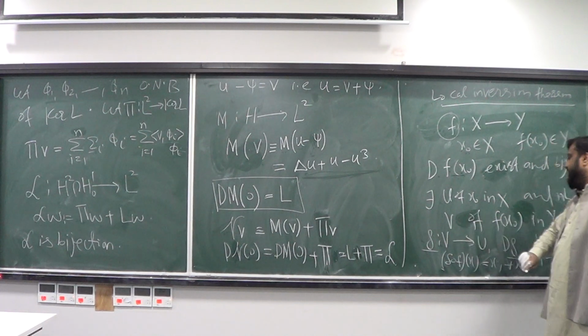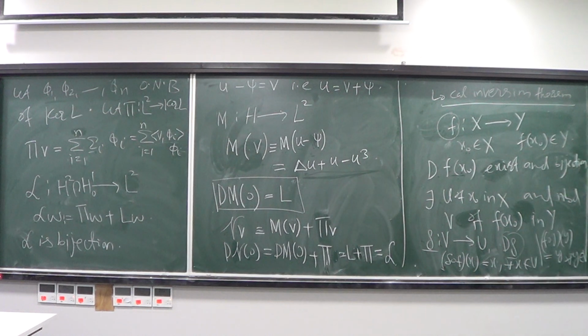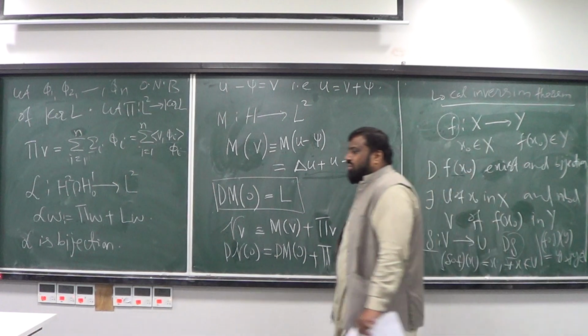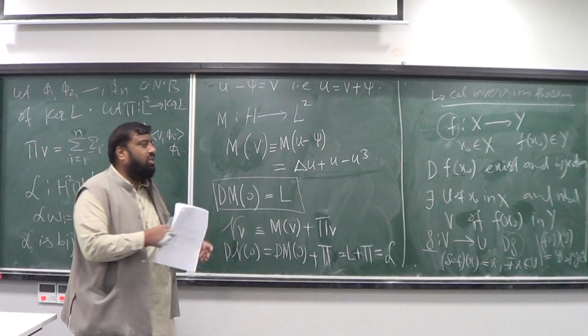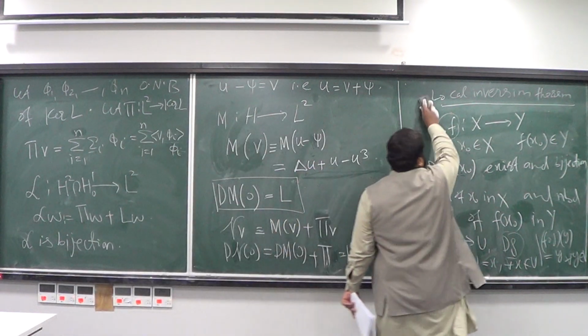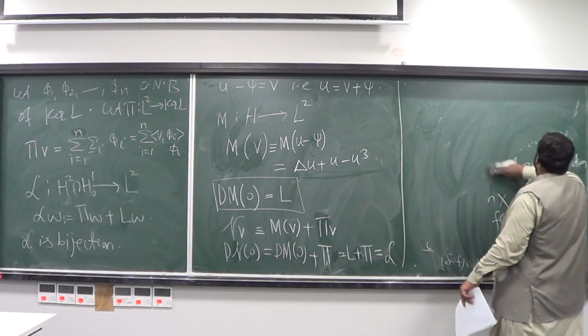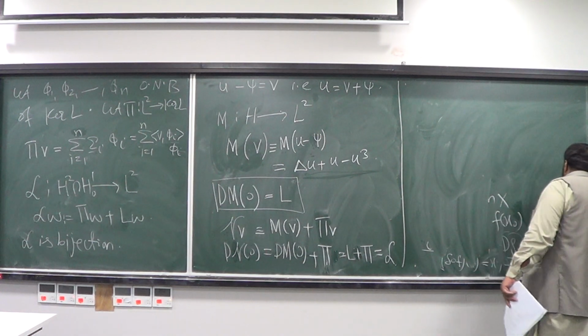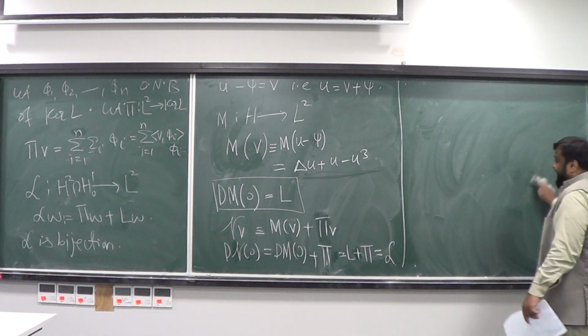So this G is really a local inverse of F, and this G is also differentiable locally. This is a rough statement of the local inversion theorem. I can share a resource which will give you a precise description of the theorem as well. I wrote it from memory, so maybe I have said something silly, but the idea is correct.